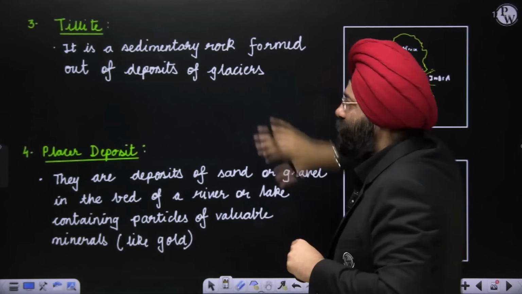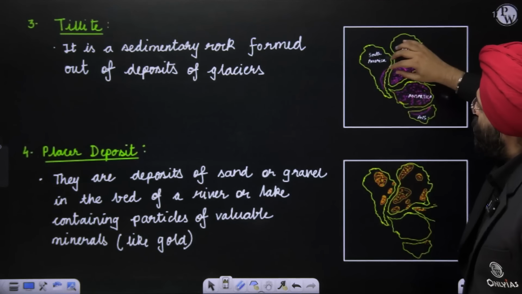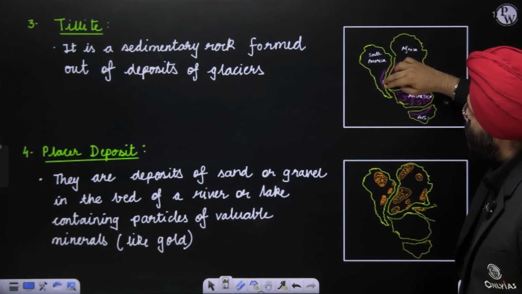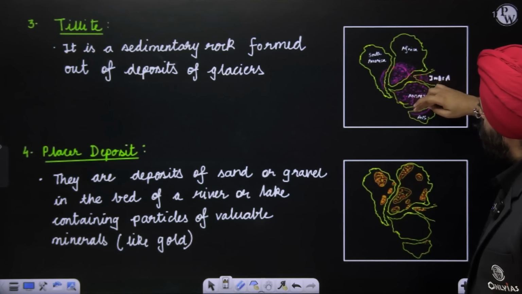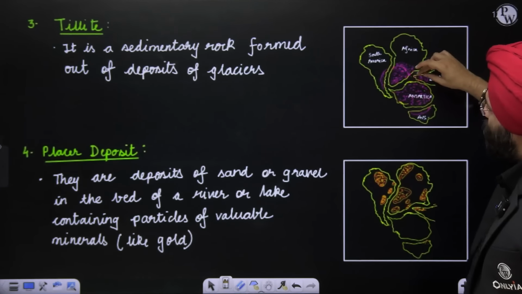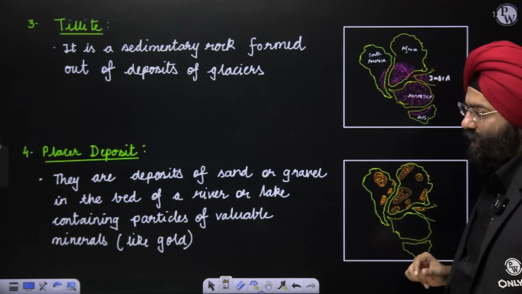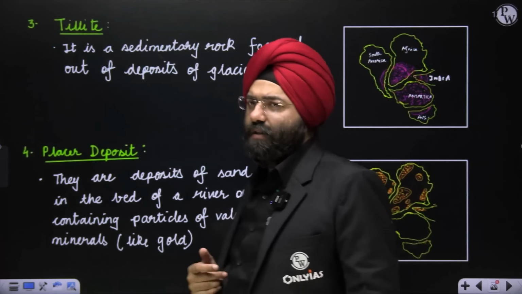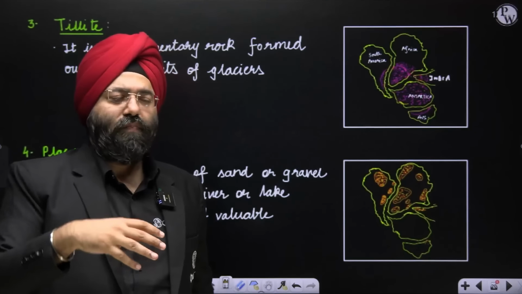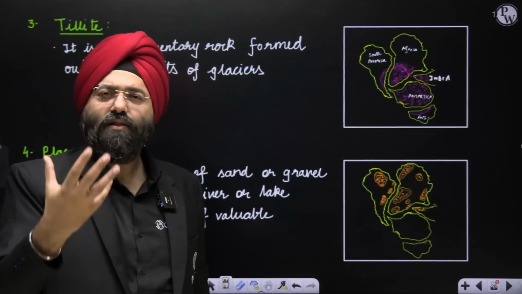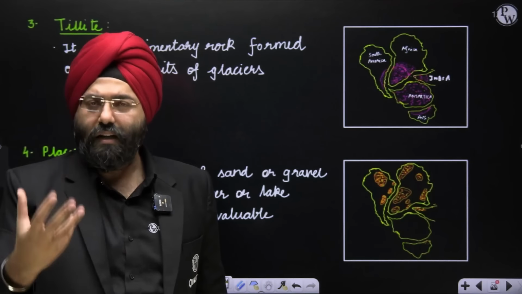So when we observe that there are tillite deposits found in this region of South America, this region of Africa, Antarctica, Australia, and the Deccan peninsular region of India, this basically explains to us that possibly when this continent was one, tillite deposits might have been made during that time.